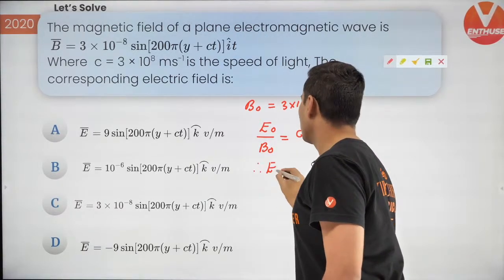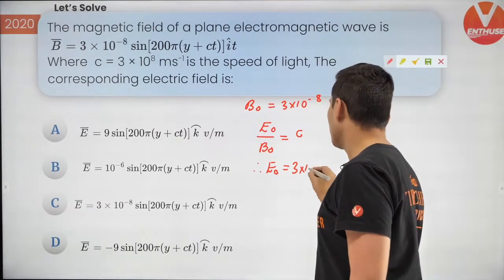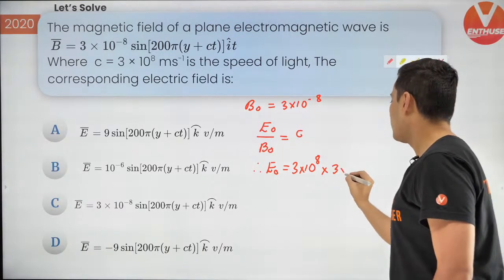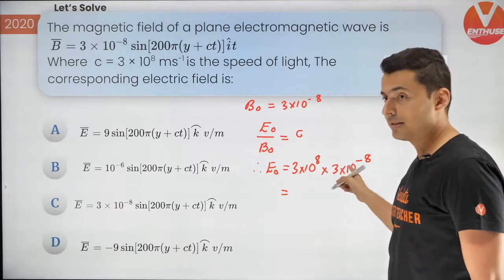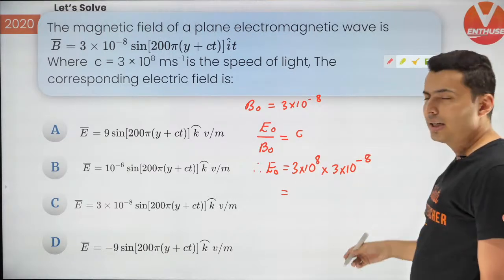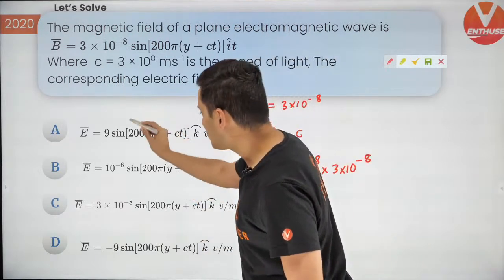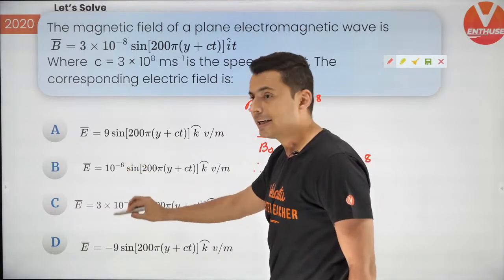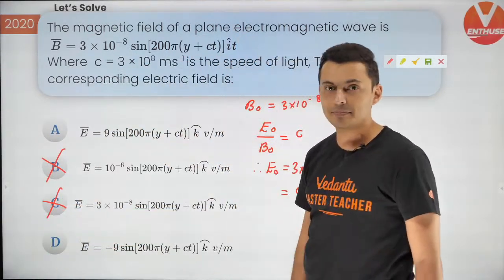Therefore, E naught will be c, which is 3 into 10 to the power 8, into B naught, which is 3 into 10 to the power minus 8. Now 3 threes are 9. The 10 to the power 8 and 10 to the power minus 8 cancel, so it will become 9. So check the options which have 9. You can see these two options automatically get eliminated. So cross B and C out.